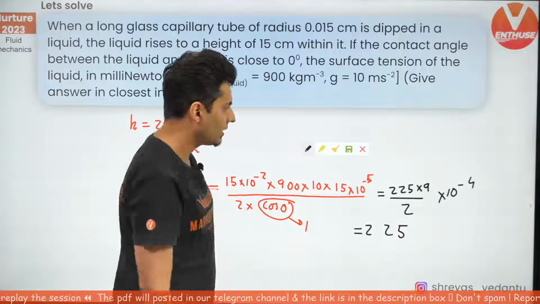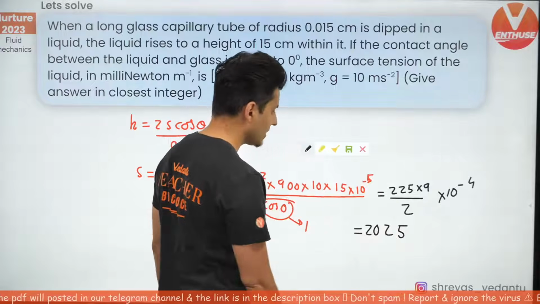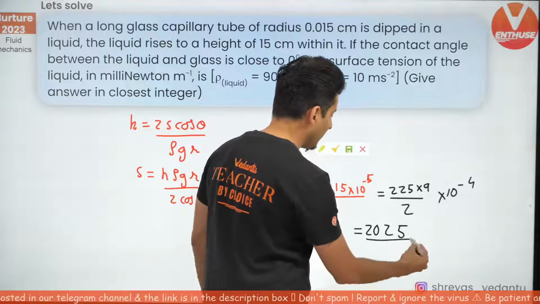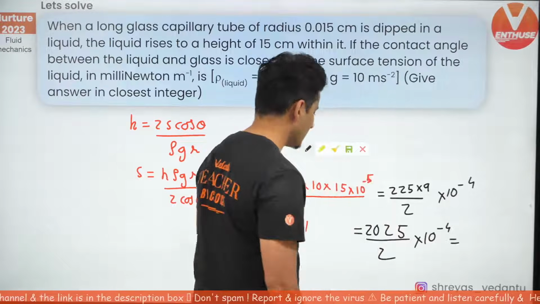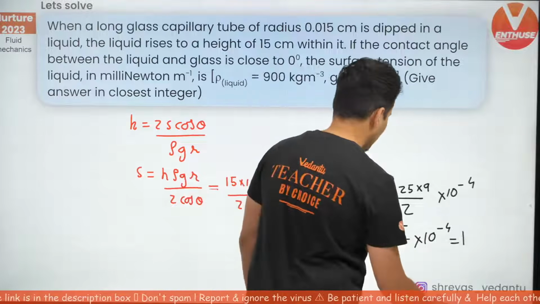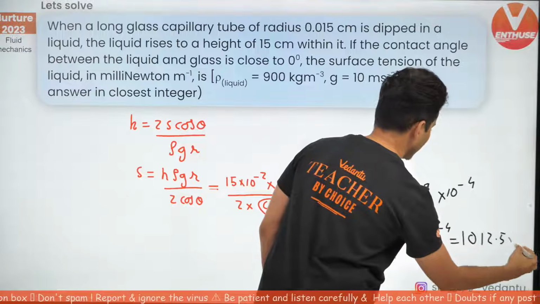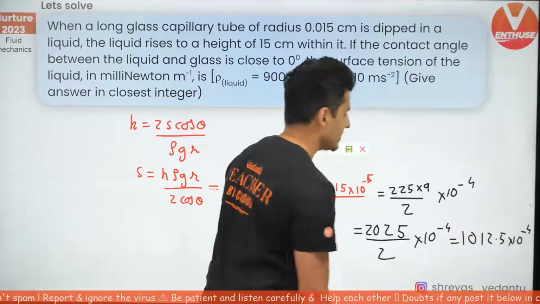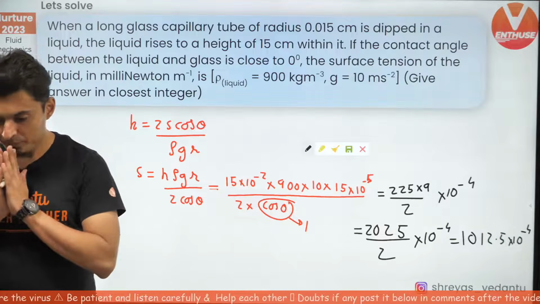Okay, just check this out. If you are getting very close to this number, just check this out. If you are getting this, 2025 divided by 2, I believe, into 10 to the power minus 4. So this will become 1012.5 into 10 to the power minus 4. Just check this out. If this is what you're getting, okay.